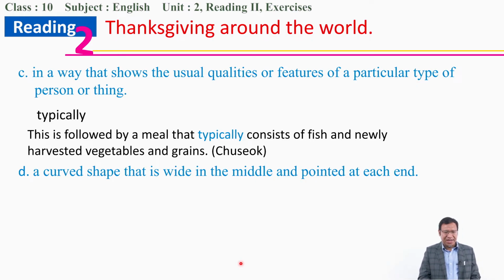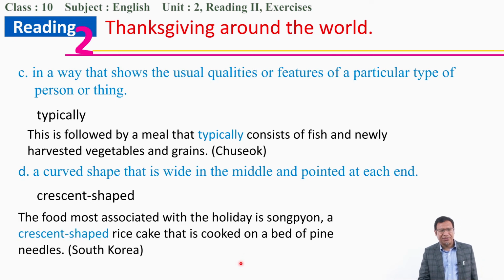A curve shape that is wide in the middle and pointed at each end. So now you can easily remember curved shape, wide in the middle and small in the end. So what kind of shape is this? This is also in the Chuseok text. This is the crescent shape. And you can find the food most associated with the holiday is songpyeon. So songpyeon is a crescent-shaped rice cake. This is what crescent-shaped is.